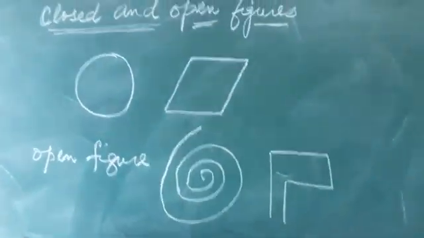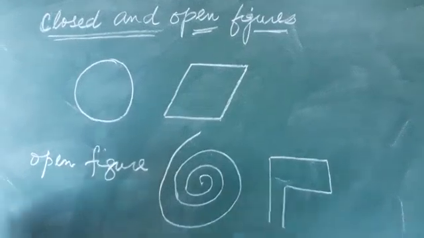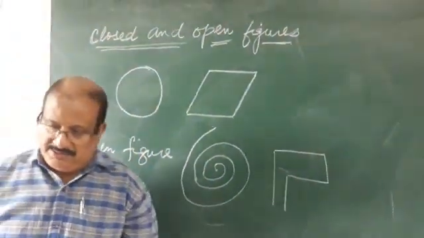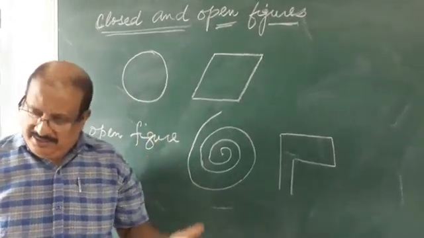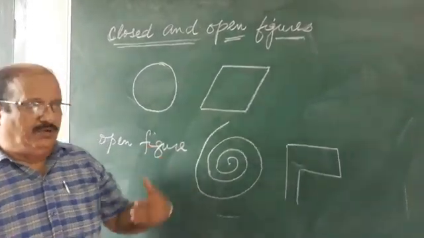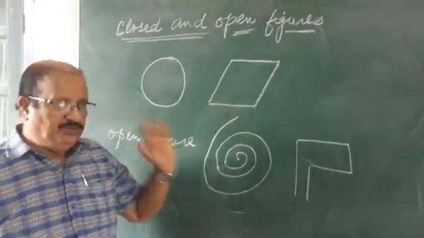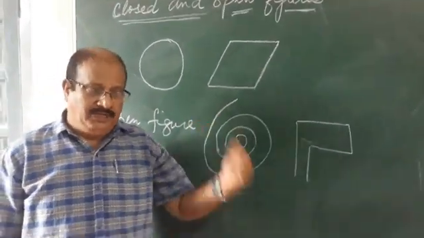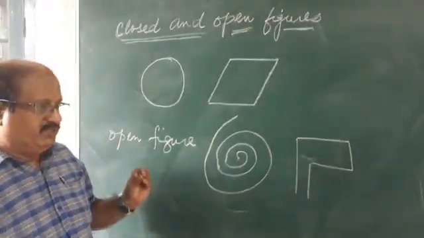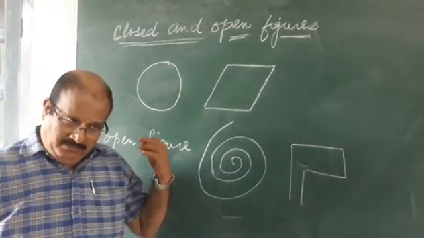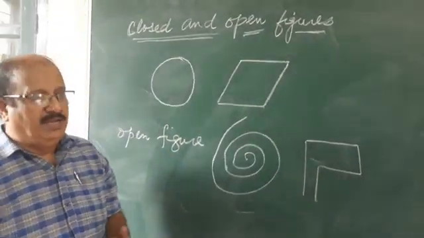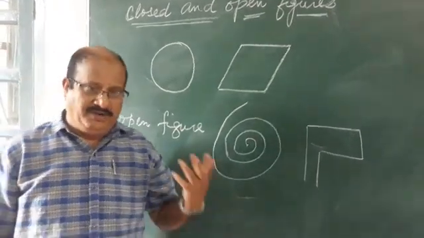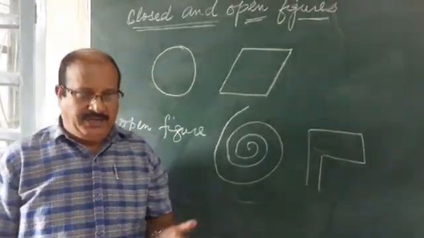So today in our topic, we have only these fundamental concepts. You are supposed to learn the definitions with the examples or the drawings. You must be able to draw the ray and the line segment neatly, penciled in with a scale. Do the homework assignment that is given, go through the topic, and if you have any doubt or difficulty, we will be taking it up in the next class.